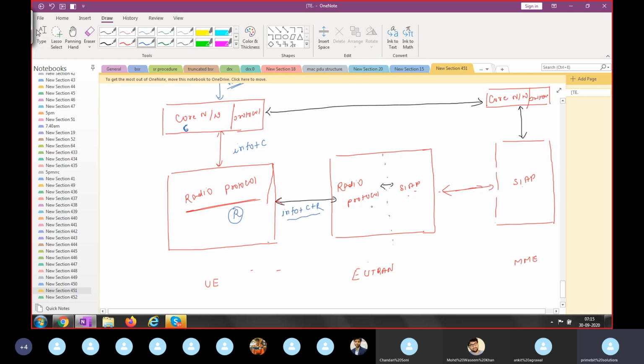Now, here the radio protocol is available. Out of this information, the radio protocol can understand only R, na? Because here is the radio protocol, and here is the radio protocol. So the radio protocol transmits R, meaning the receiver radio protocol can decode R. Both parties are in the same protocol. But the radio protocol cannot understand what is C. Why? Because to decode C, RAN EUTRAN must have the core protocol, but they don't have the core protocol. So C they cannot decode. Yes, R they decoded.